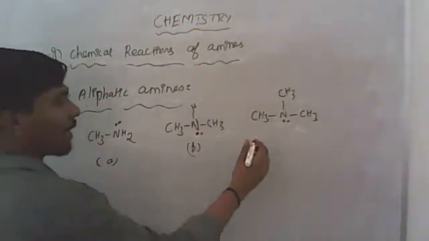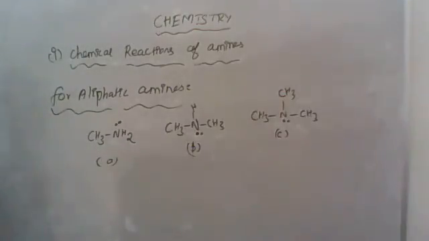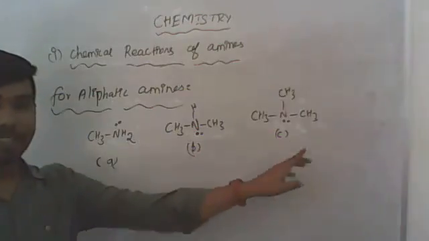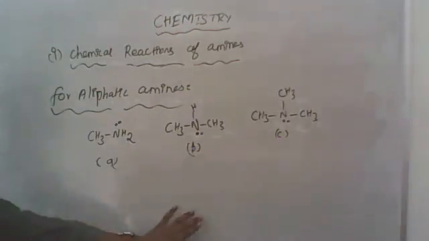So A, B and this is C. Three different compounds எடுத்துக்கிறீங்க. All are aliphatic amines.